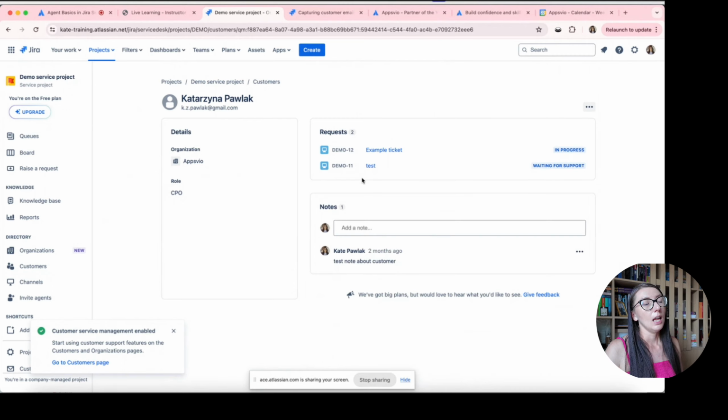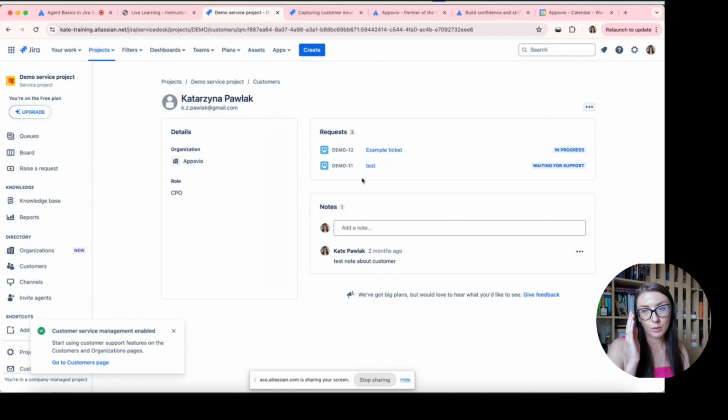This information can be updated only from Jira, from this view, and is available and visible only in Jira. So this information is not available to your customers. Your customers also can't update this data.